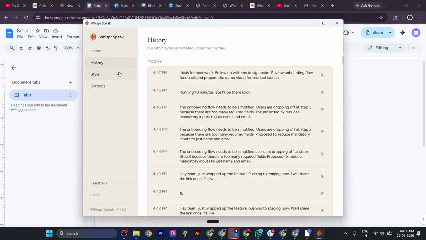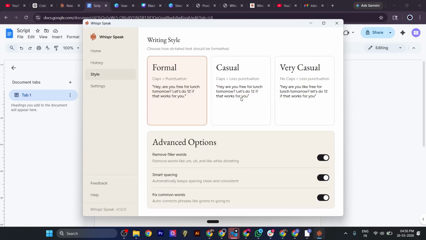This is a style setting. You can switch between casual, very casual, and formal because the way you speak to a friend and the way you write to a client are two completely different things, and Whisper Speak understands that. You can choose to remove the filler words, all the ums, you knows, or you can also keep them in if the conversation calls for it. Smart spacing takes care of itself, and the fixed common word setting handles the way we all naturally speak. Gonna, wanna, kinda, it quickly cleans it up.